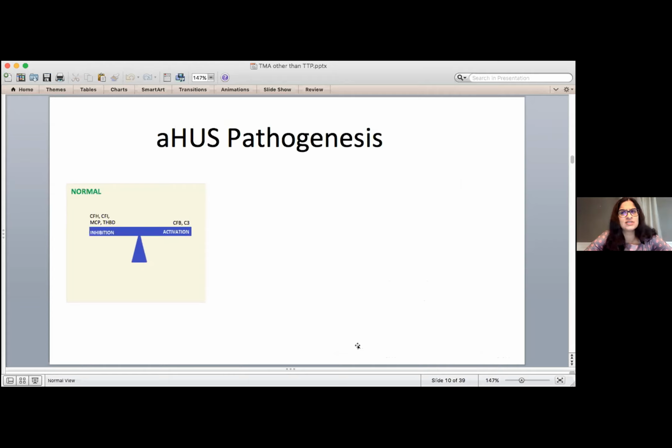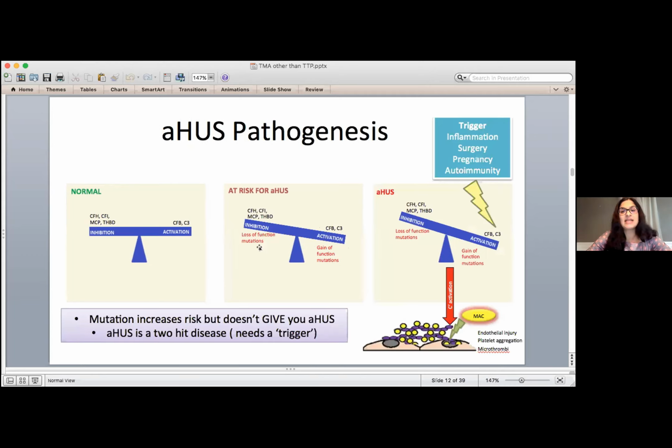Now, how do these mutations lead to atypical HUS? So in the normal situation, the complement system, which is an arm of the immune system that fights infection, is balanced between inhibitory factors and activating factors. So they're all in balance doing their job. There are some people who have a mutation that either increases the activity of the activating factors or reduces the activity of the inhibiting factors. So now this complement system is a little bit skewed, a little bit extra activation is happening. It's slightly overactive. Now, this is not atypical HUS yet, but this person is now at risk for developing atypical HUS. And then something happens.